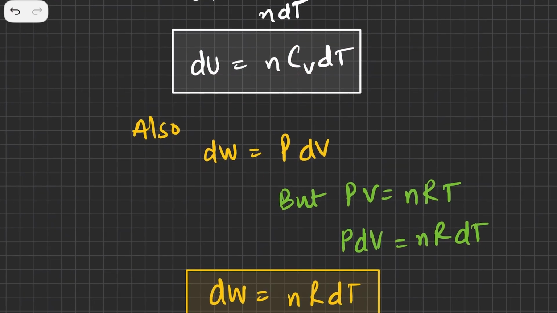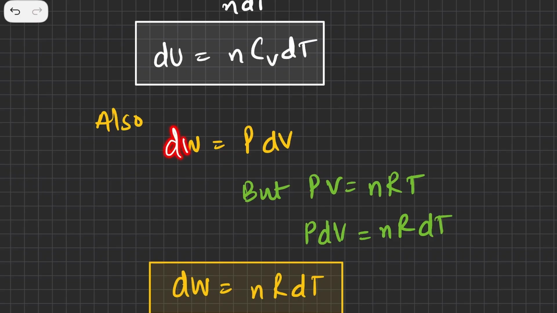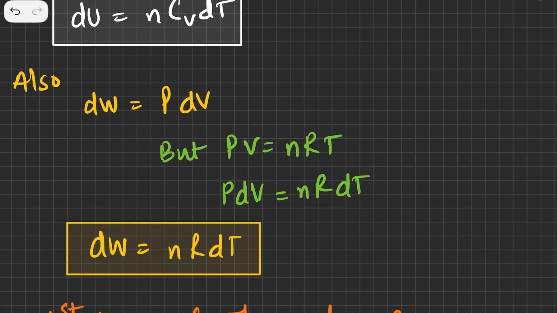Now if you see, our formula for work done is W equal to pdV. This is one of the formulas which we use in thermodynamics for work done. And also we know that the ideal gas equation is pV equal to nRT. This is our ideal gas equation. Now if you use this equation and write it in differential form, then you get something like this: pdV is equal to nRdT. Now how do I get this?